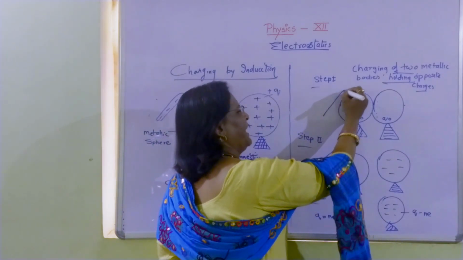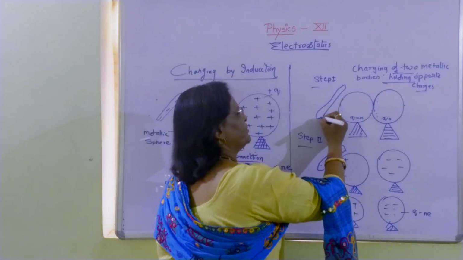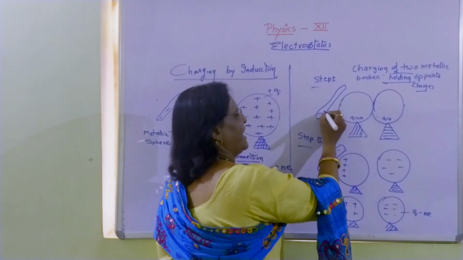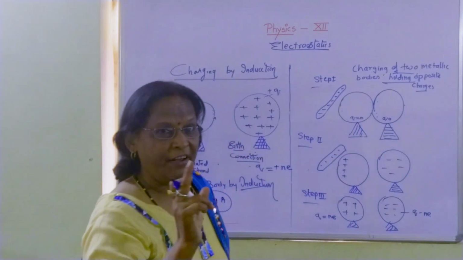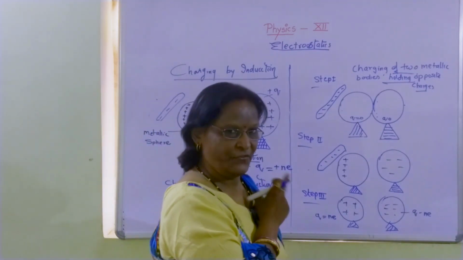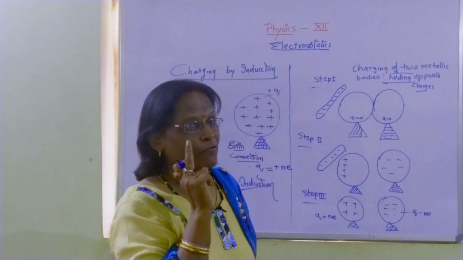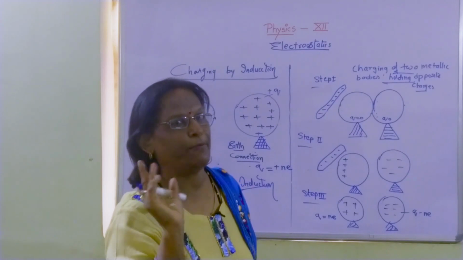Now, what we will do? We will again bring a charged rod. So this charged rod, again it is negative, but it should not touch the sphere. That should be the first priority you have to keep in mind.